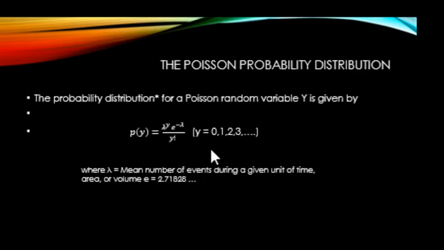In this case, y can be a value starting at 0, 1, 2, 3, all the way up to infinity. And here, lambda is the mean number of events during a given unit of time. So for the Poisson probability distribution, we need to know the mean value to describe its probability distribution.